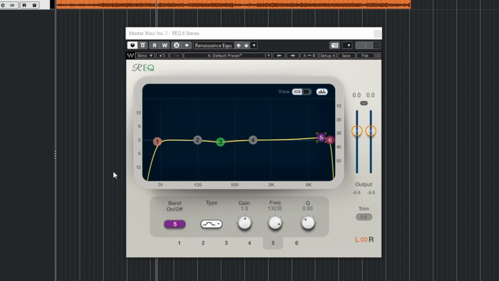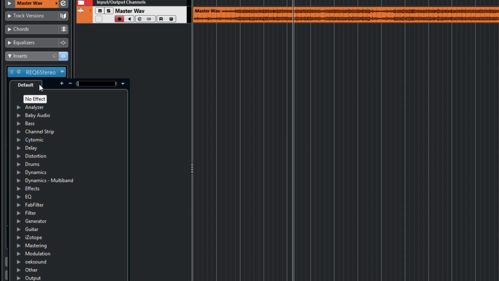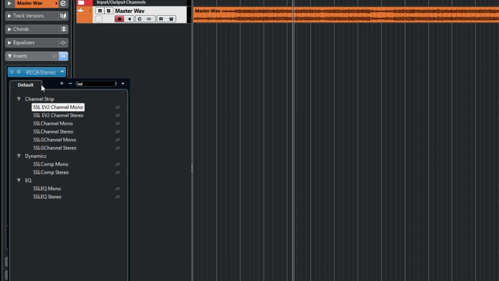If you are using a good monitor or a good headphone, you can hear the difference very well. So I think that will be all for this EQ. After that, I'll add my compressor to glue the master a little bit. For the compression, I won't be doing much. I will add an SSL compressor to compress the master a little bit.